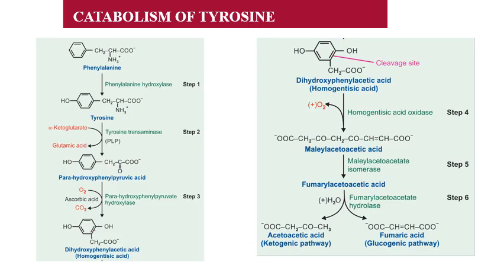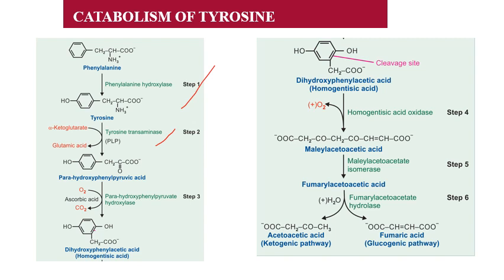In the second phase, we have to explain the catabolism of tyrosine. The first step has already been explained. Second, tyrosine undergoes transamination by tyrosine transaminase to form para-hydroxyphenyl pyruvic acid. PLP is a coenzyme. Alpha ketoglutarate accepts an amino group from the tyrosine.